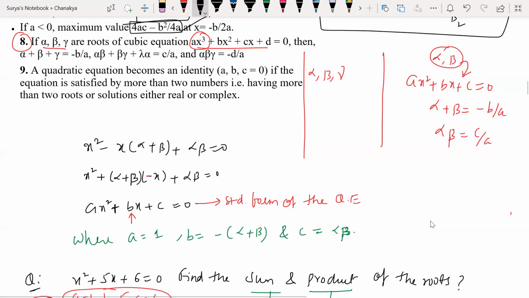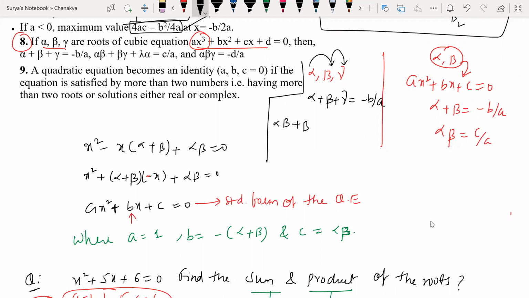In this case, what is the sum of the roots? Alpha plus beta plus gamma is going to be still minus b by a only. Now the sum of the product of the roots 2 at a time. First I'll be doing alpha beta, then beta gamma, plus gamma alpha. Alpha beta plus beta gamma plus gamma alpha is equal to c by a.